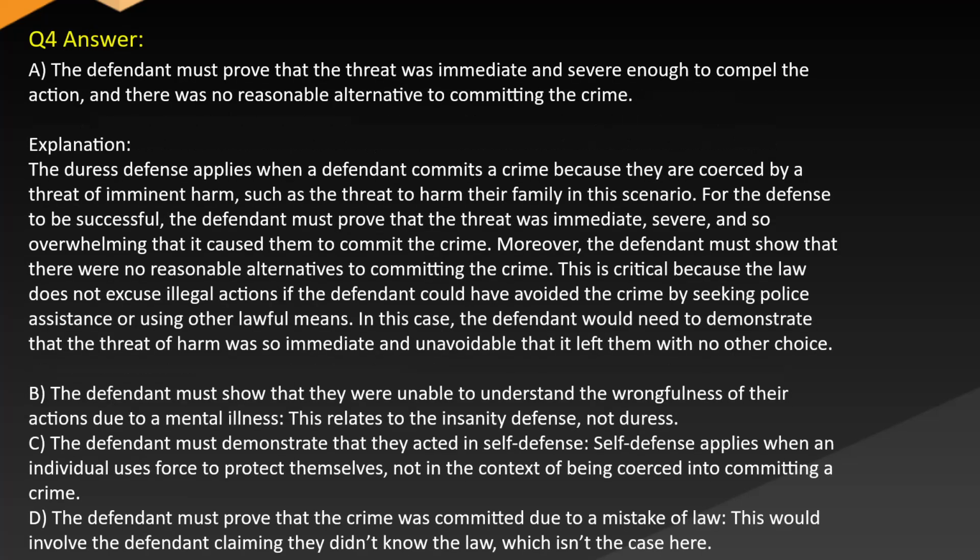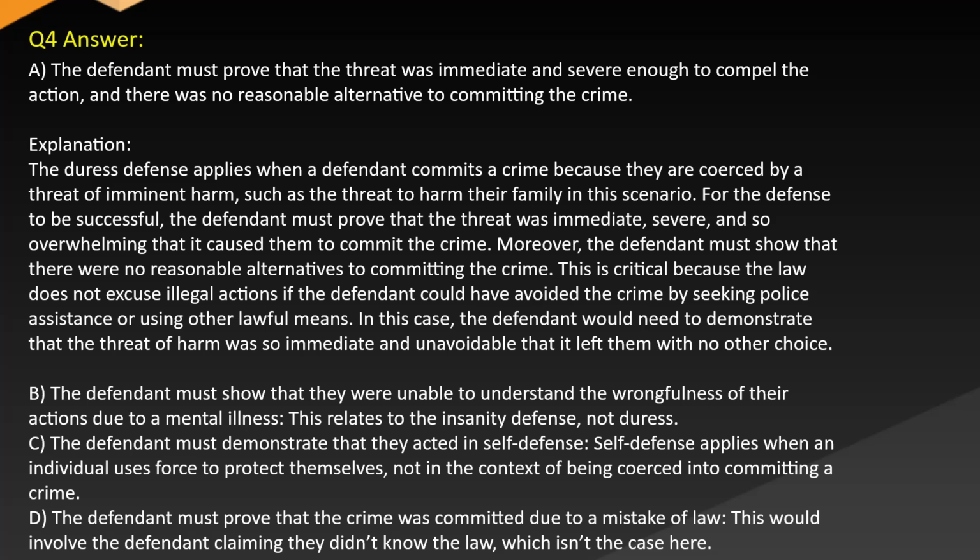Answer A. The defendant must prove that the threat was immediate and severe enough to compel the action, and there was no reasonable alternative to committing the crime. Explanation: the duress defense applies when a defendant commits a crime because they are coerced by a threat of imminent harm, such as the threat to harm their family in this scenario. For the defense to be successful, the defendant must prove that the threat was immediate, severe, and so overwhelming that it caused them to commit the crime. Moreover, the defendant must show that there were no reasonable alternatives to committing the crime.